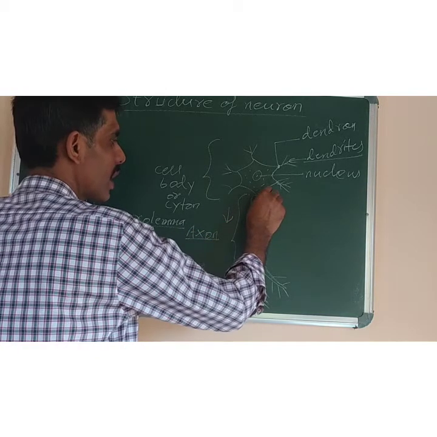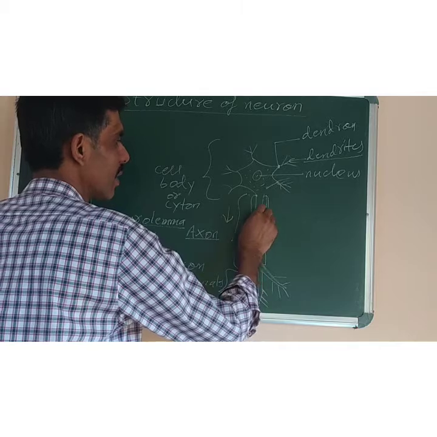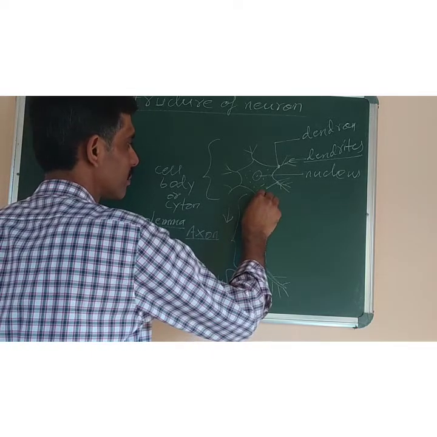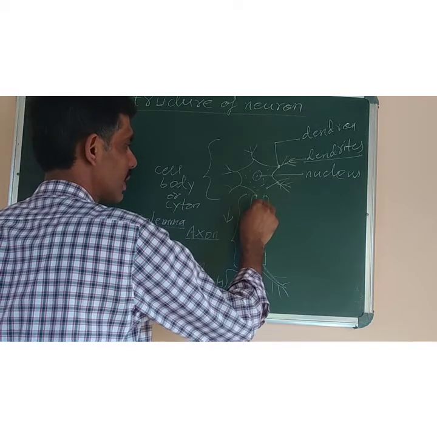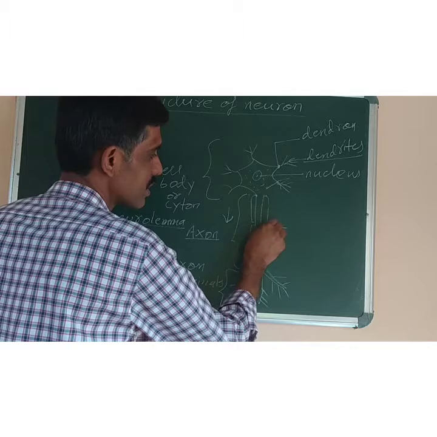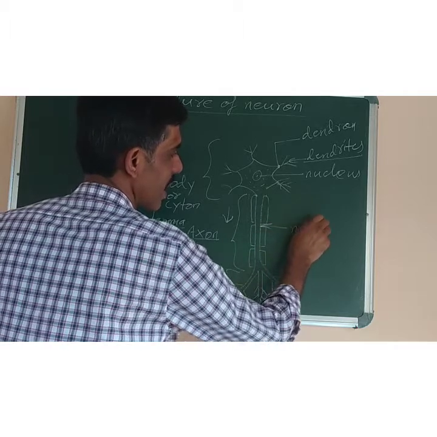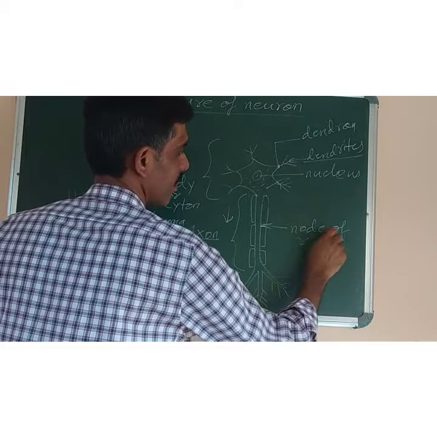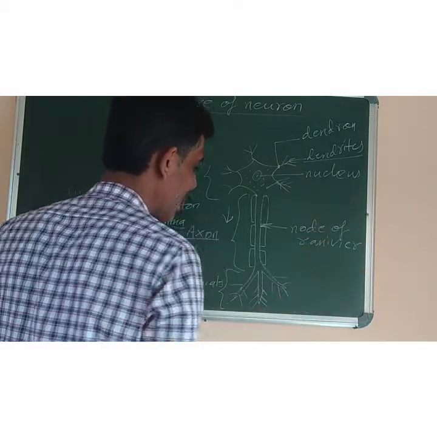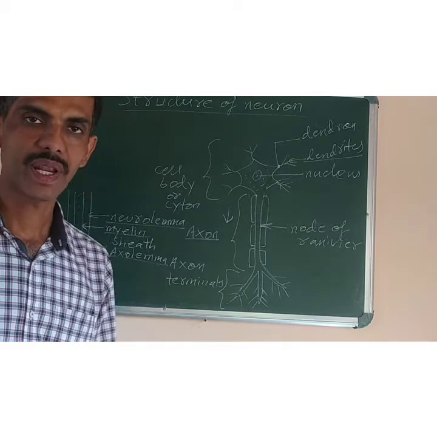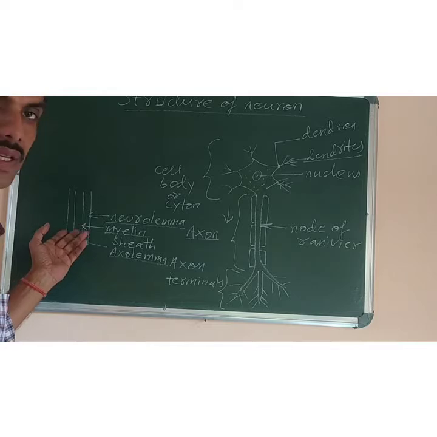I can draw one more layer here so that it will be clear. Like this one is the myelin. The gap which is present, this gap, is known as nodes of Ranvier. N-O-D-E, node of Ranvier, named after the scientist who discovered it. So this one you must remember, the names of the 3 layers which cover the axon.